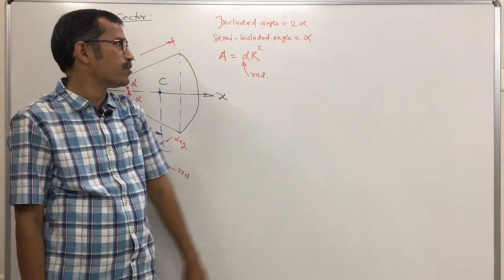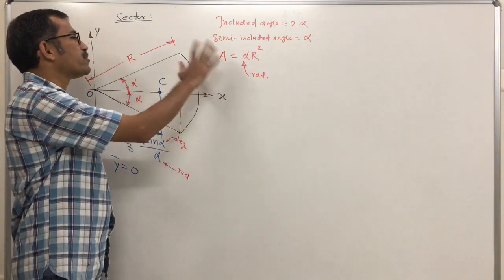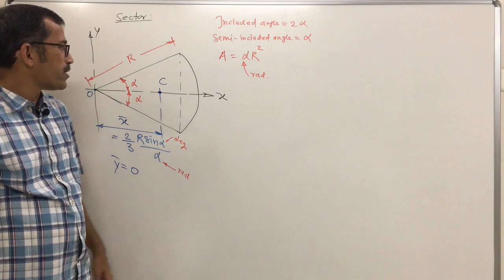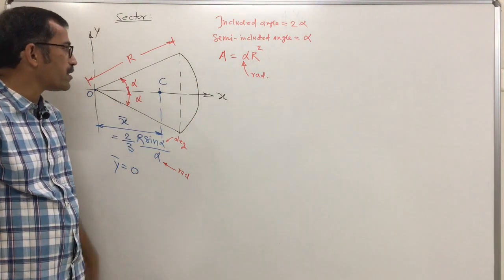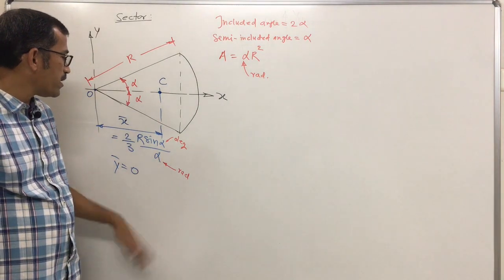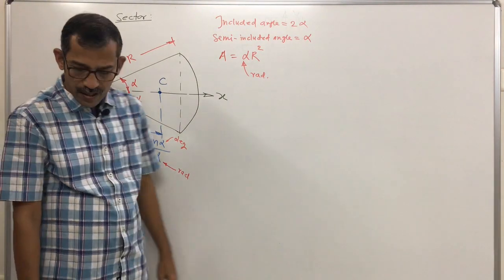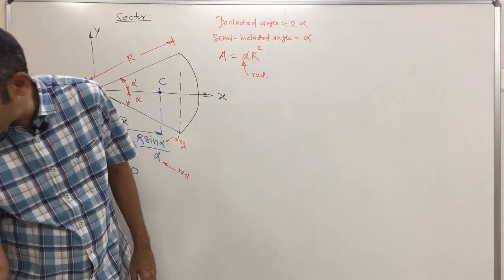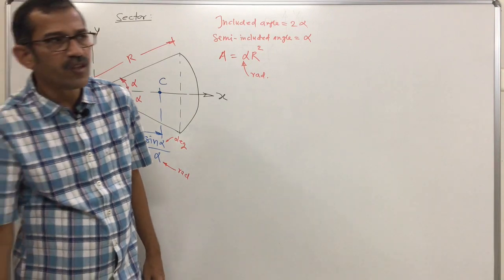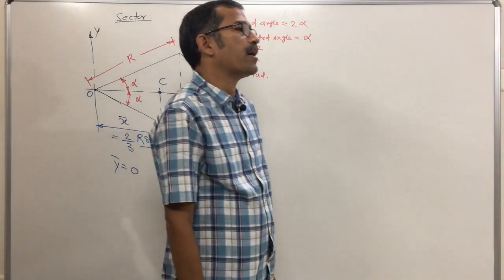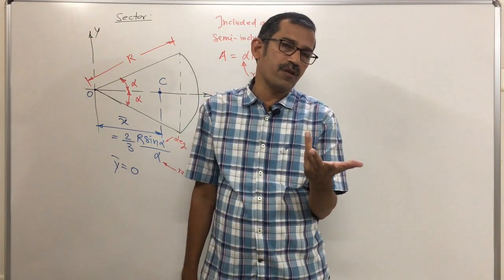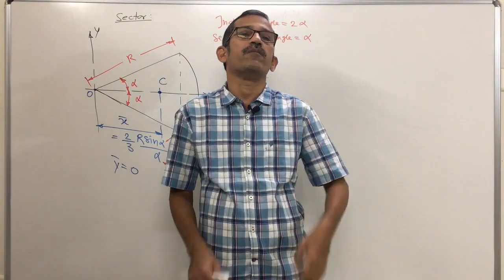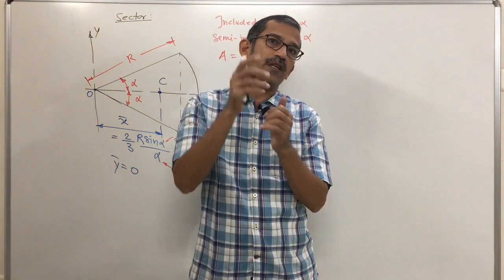For any lamina that is given, the area here is alpha r square. So alpha here is a separate value, substitute in radian. When the angle is given in degree, how will you convert it to radian? That is important. Standard values you basically know. 180 degree means pi. 90 degree is pi by 2, 45 is pi by 4. 60 degree means what? This is one-third of 180.